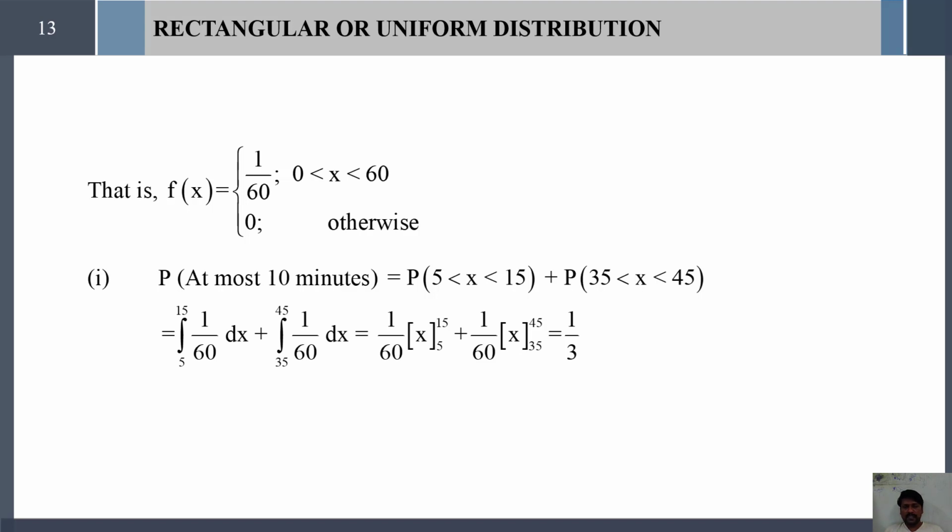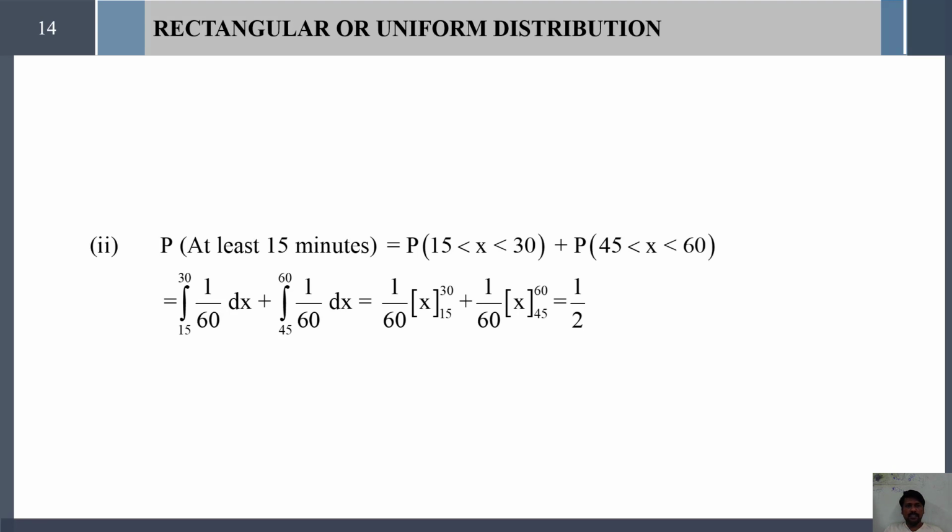Therefore, we get 1 divided by 60 into x with limits 5 to 15 plus 1 divided by 60 into x with limits 35 to 45. Solving this algebraically, we get 1 divided by 3. Therefore, the probability of waiting time at most 10 minutes is 1 divided by 3. Sorry, not 1 divided by 30, 1 divided by 3.